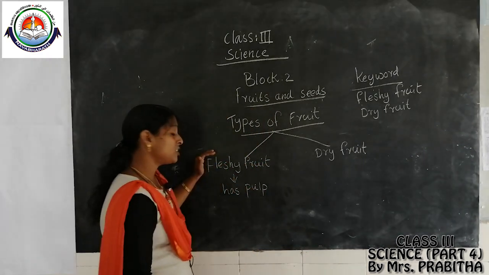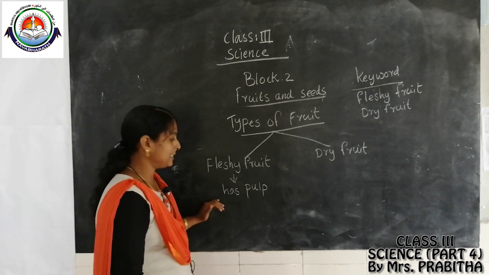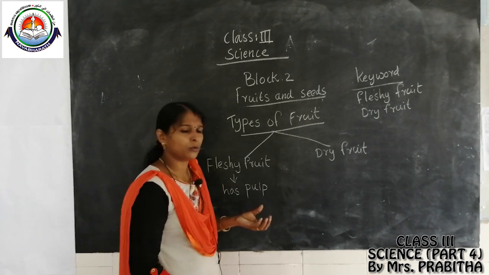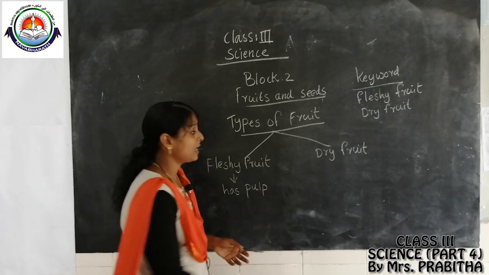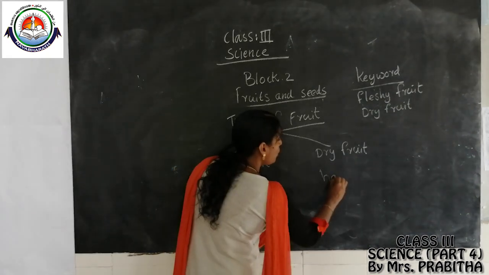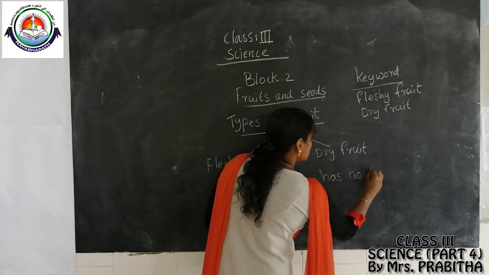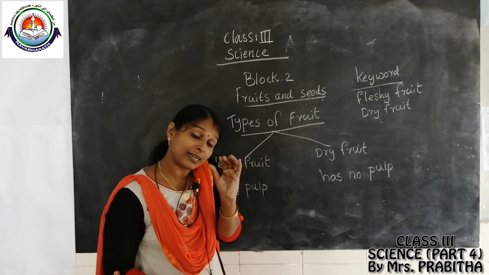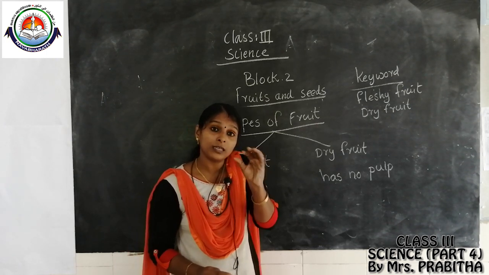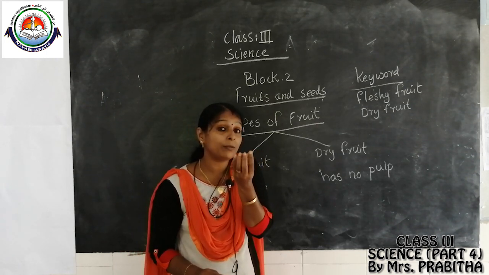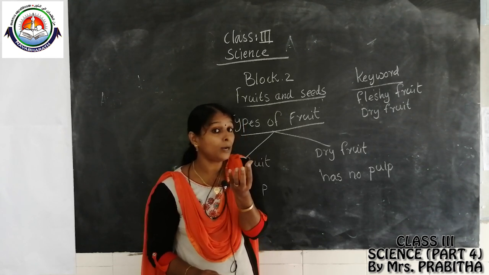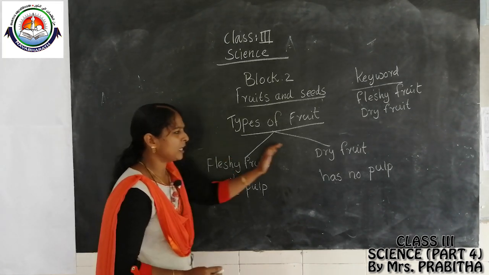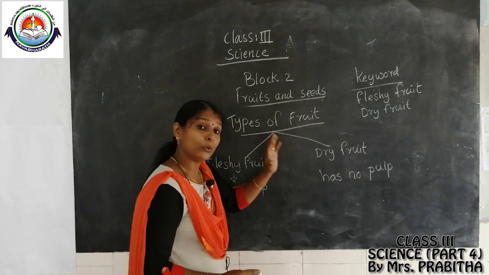Okay, so fleshy fruit has pulp inside it, but dry fruit is dry and does not have pulp inside it. So dry fruit has no pulp. What is pulp? The soft thing inside the skin. Inside the skin of the fruit there will be a soft part, that is called pulp. So fleshy fruit has pulp inside it. Dry fruit has no pulp inside it.